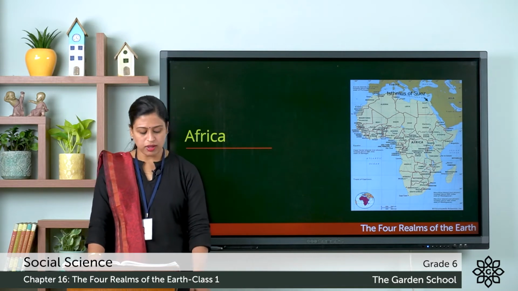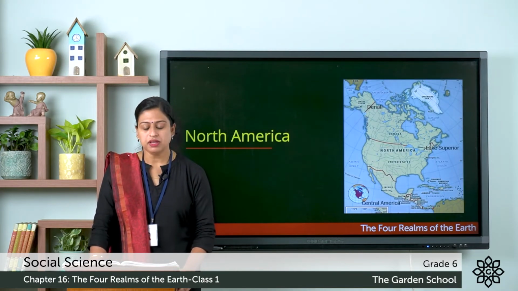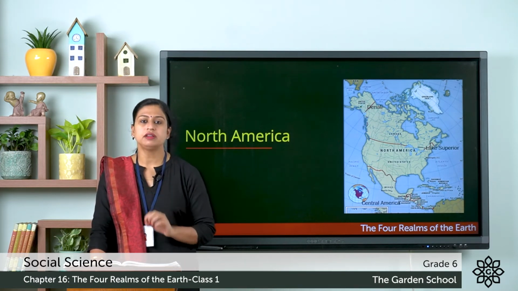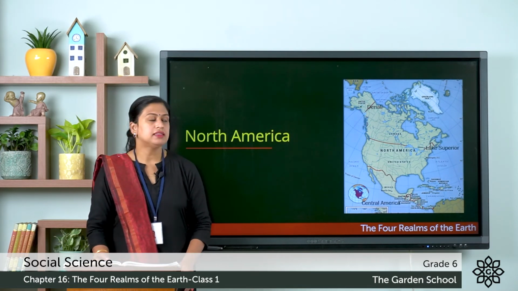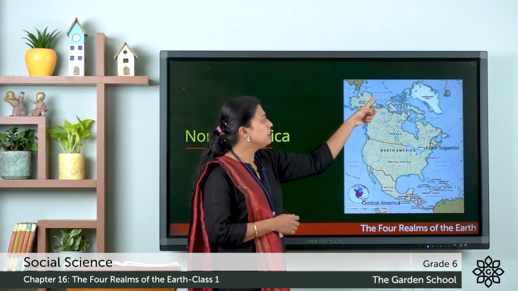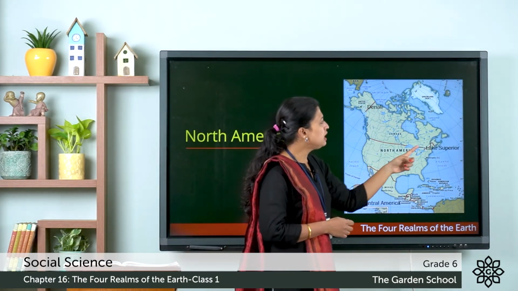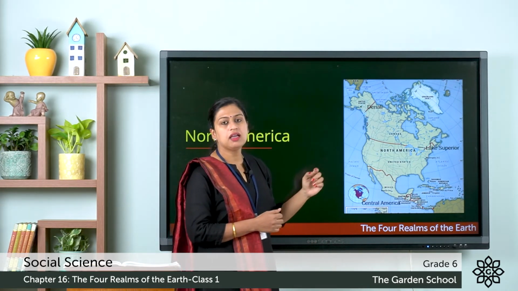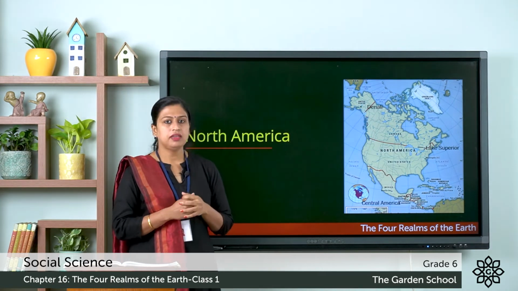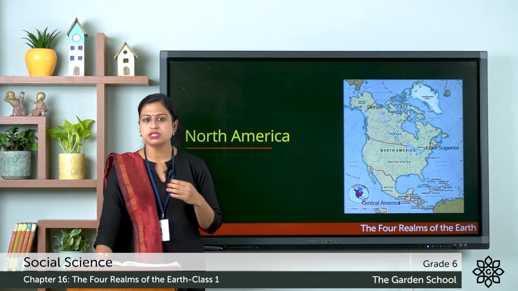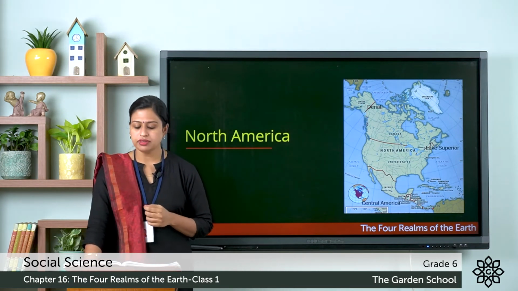Now the next one is North America. This is the third largest continent among the 7 continents, and in the north it is bordered by the Arctic Ocean, to the east lies the Atlantic Ocean, and to the west lies the Pacific Ocean. And here you can find Denali or Mount McKinley, which is the highest point in North America.